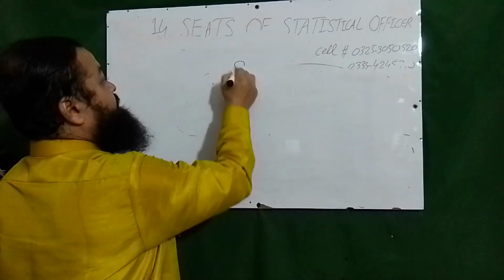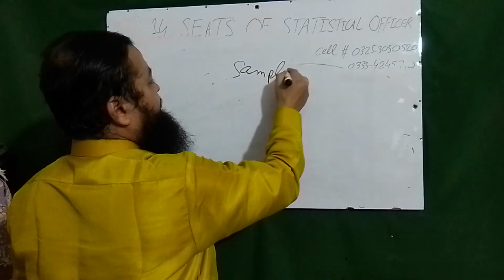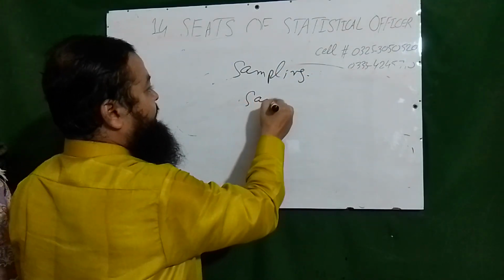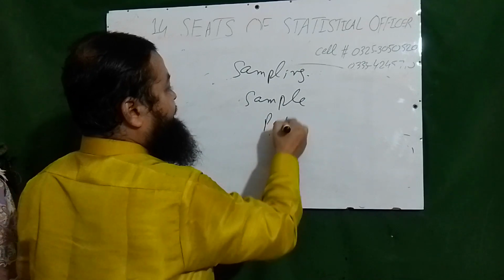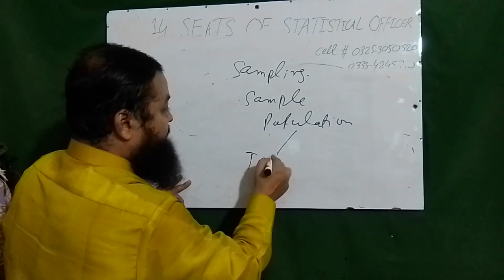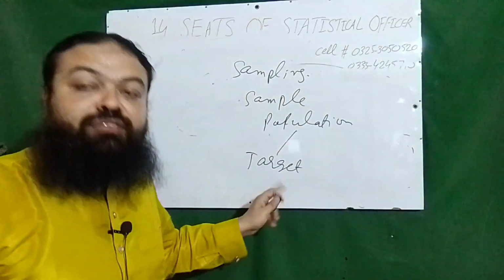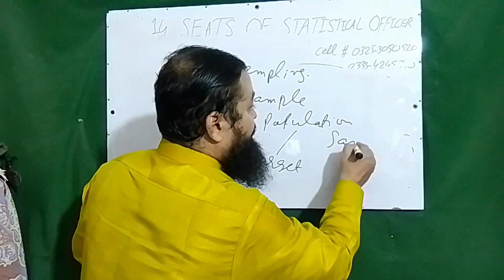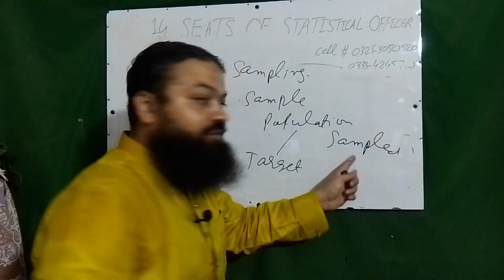Now, I will discuss some important points for sampling. In sampling, we have a sample, a part of the population. Population is the totality of all the units, and it has some types. One is the target population, about which we want to draw conclusions. The sampled population is the one from which we take the sample.